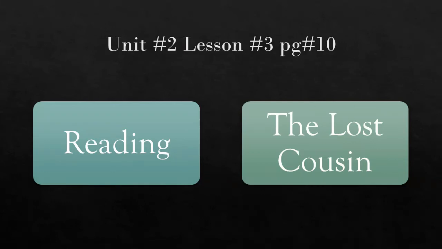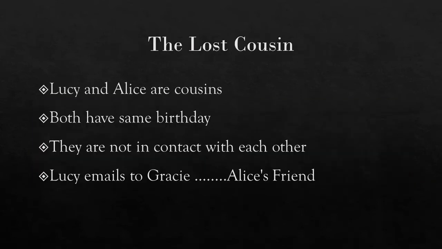Look for the heading The Lost Cousin. This is a story about two cousins, Lucy and Alice. They both are cousins. And a very interesting thing about both of them is that they have their birthdays on the same day. Both Lucy and Alice have the same birthday.